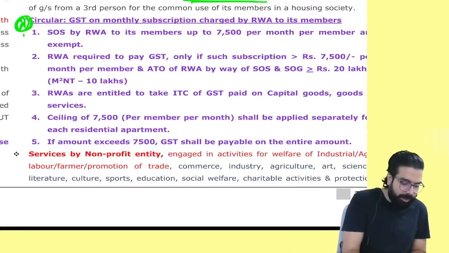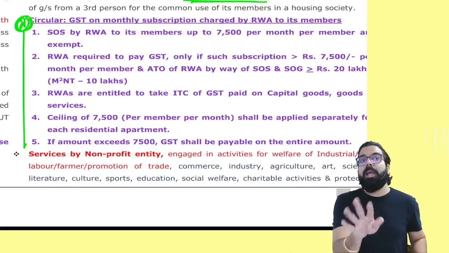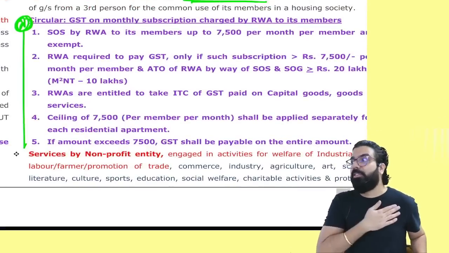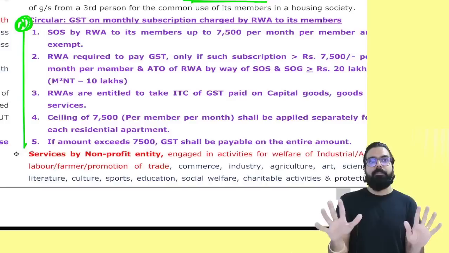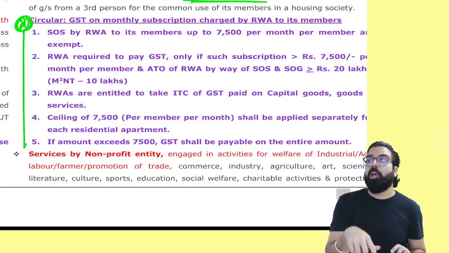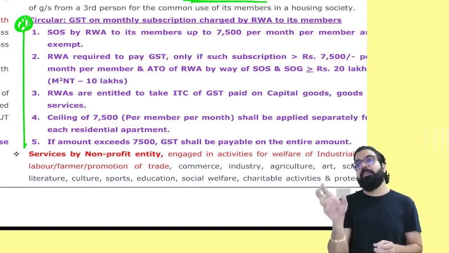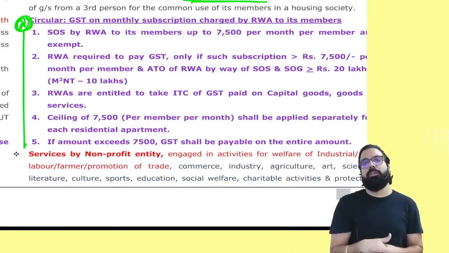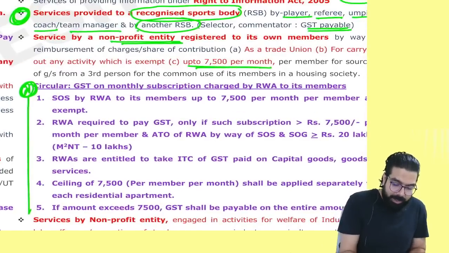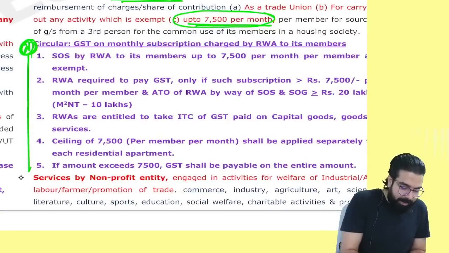Now tell me, I am an association, I am registered. All these are told in the circular. I am already registered and I am charging 8,000. Then GST will come or will not come? GST will always come. Will GST come on 8,000 minus 7,500, only on 500, or on the total 8,000? Total 8,000. Please remember this point and this circular.